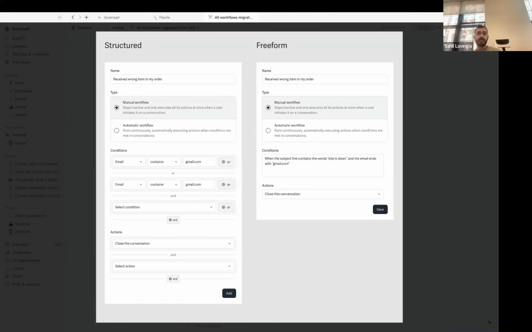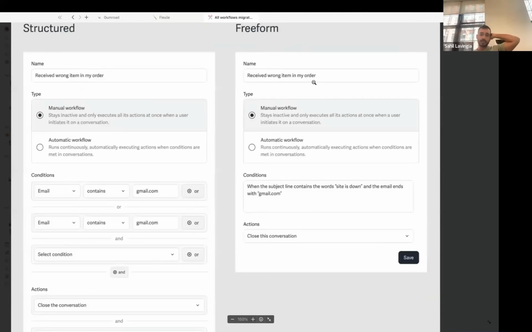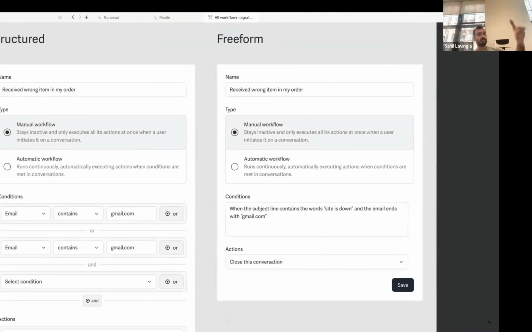So it's slightly different. And this is what Helper should enable, which is you should have these free-form workflows that you can create, similar to pinned replies almost, right? Where a pinned reply is just an example of really good, high-quality responses in order to train the drafts of the AI going forward. But this is similar, except you can also take actions upon that, right? So instead of just drafting the reply, you could say, hey, for example, when the subject email contains the words site is down, just close the conversation, right?